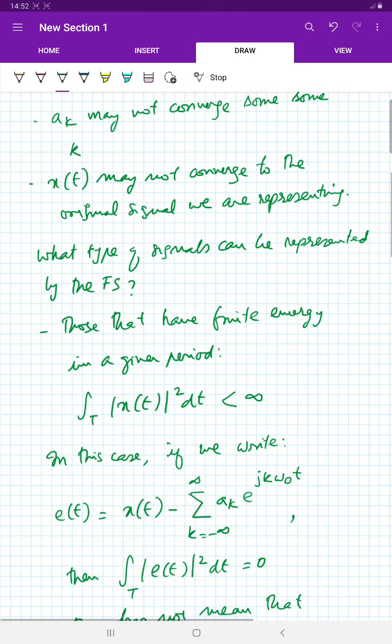One sure shot class of signals for which the Fourier series representation will exist is the signals which have finite energy in a given period. That is, if this squared integral, the energy of x of t over a period, is less than infinity, then the Fourier series will exist.